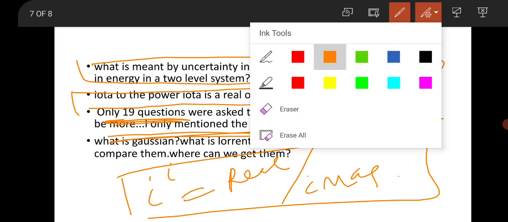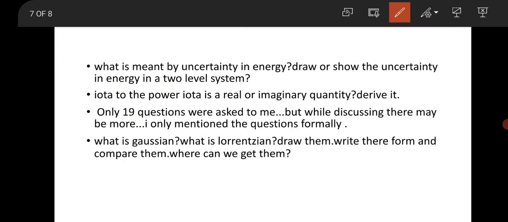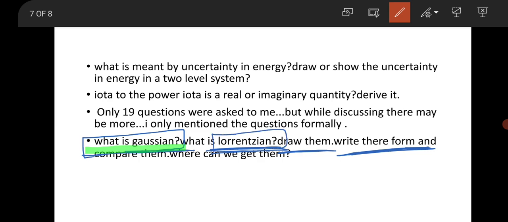Besides that, they also asked what is Gaussian, then what is Lorentzian, then draw the Gaussian function and the Lorentzian function, then write their forms. The basic forms of the Lorentzian and Gaussian functions should be memorized. Gaussian is generally known by people, but you should also know the Lorentzian function, because we mostly use Gaussian in physics. So compare them. This is a very basic question between Gaussian and Lorentzian functions.